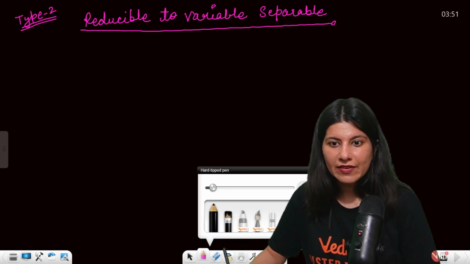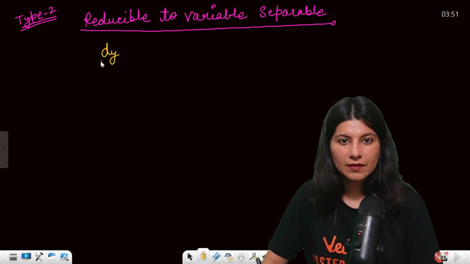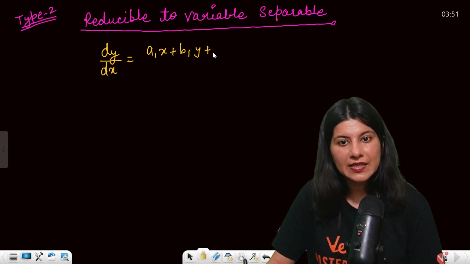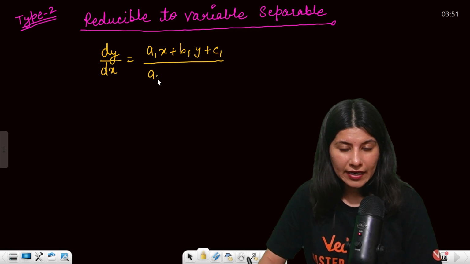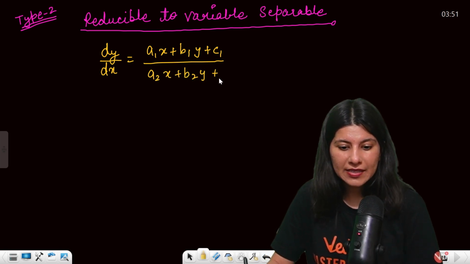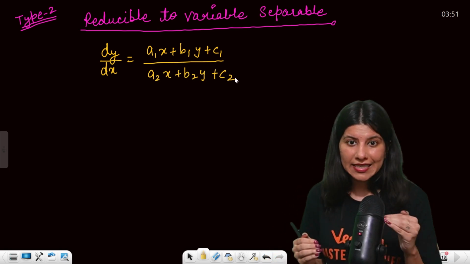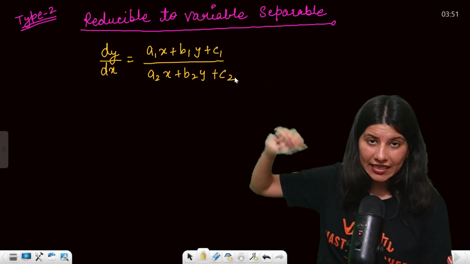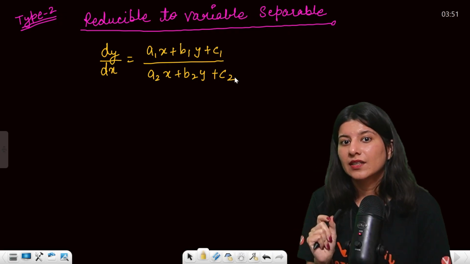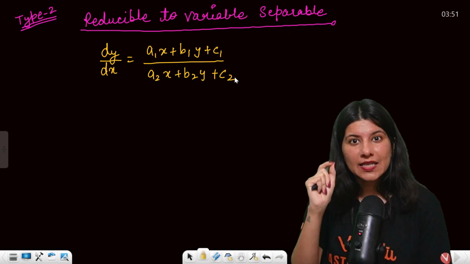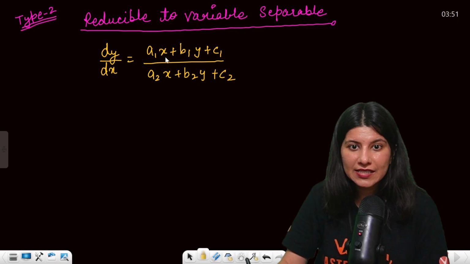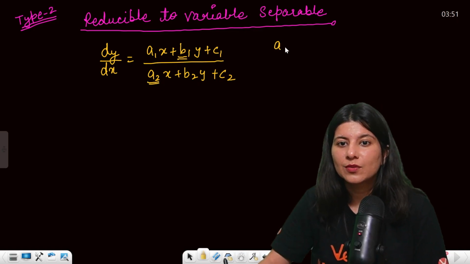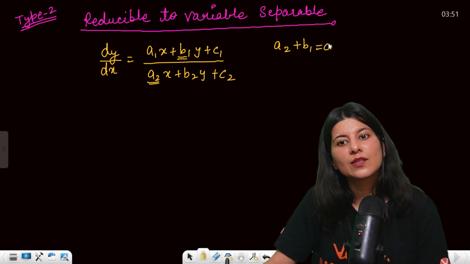So now dy by dx is equal to (a1x plus b1y plus c1) upon (a2x plus b2y plus c2). So basically dy by dx on the right hand side is a function of two different straight lines. But there has to be a specific condition, which is that the sum of b1 and a2 should be 0. a2 plus b1 is equal to 0.